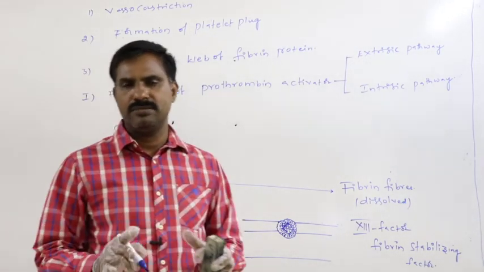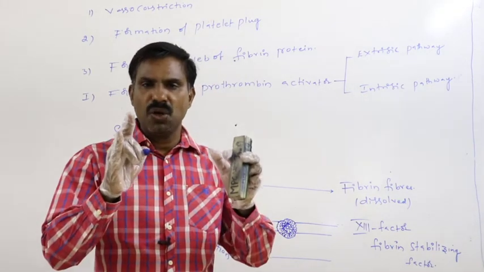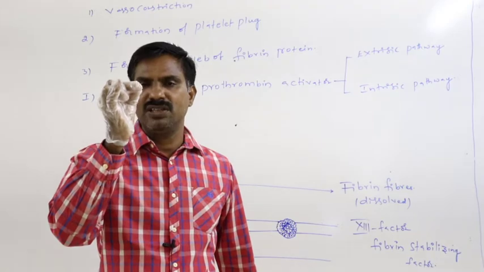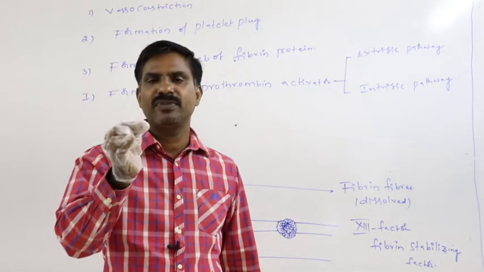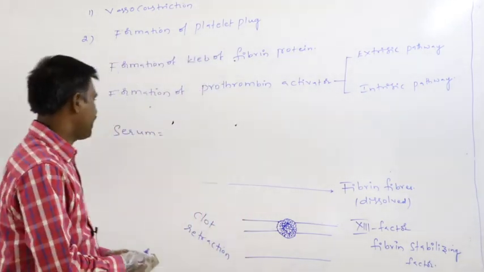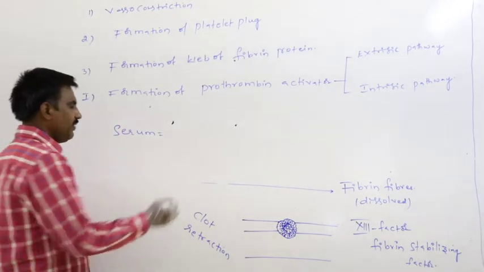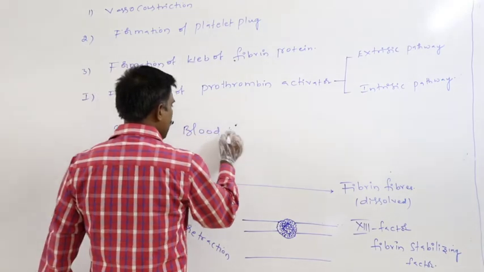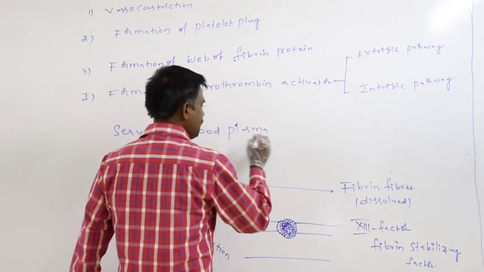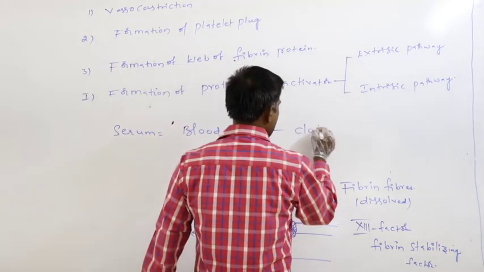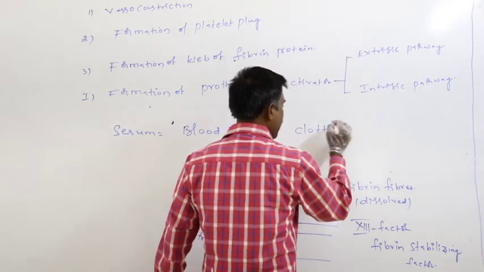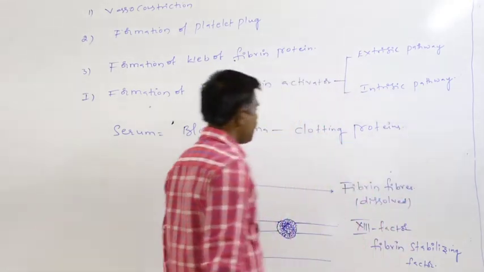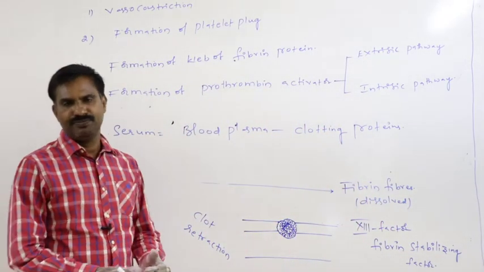Straw colored, light yellow colored liquid which gets formed on the blood clot after some time is said to be the serum. Definitely, serum equals blood plasma minus clotting proteins.